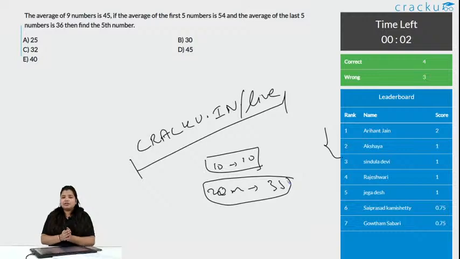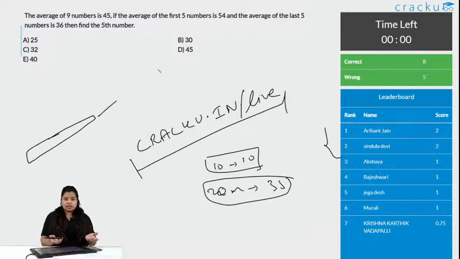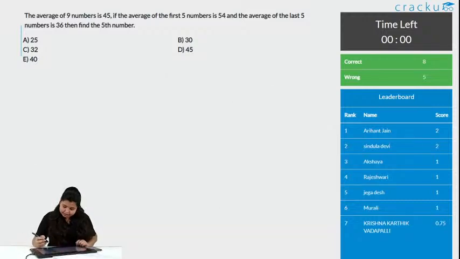See, in arithmetic type questions, 95% of the question is solved when you get an equation. And how do you get an equation? For example, if you are doing speed and distance like we are doing this time, it's like distance plus distance should be equal to distance. That means units should be the same. You just can't take a distance for something and add it with the speed of something and get it equal to time of something. Remember, dimensions should be equal, and if you are able to equate things and get a linear equation, your solution is done. You just need to solve that and get the answer. It's that easy. For this question, 8 people got this correct and 5 wrong.